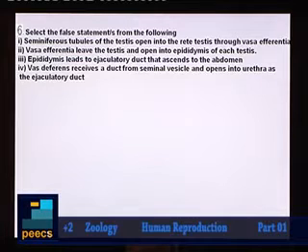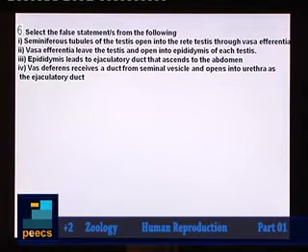That is the first sentence. Is it true? No, it is a wrong statement. Why? Because seminiferous tubules are actually opening into vas efferentia through rete testis. They open into vas efferentia through rete testis. So here it is written in a wrong manner. So statement 1 is wrong.